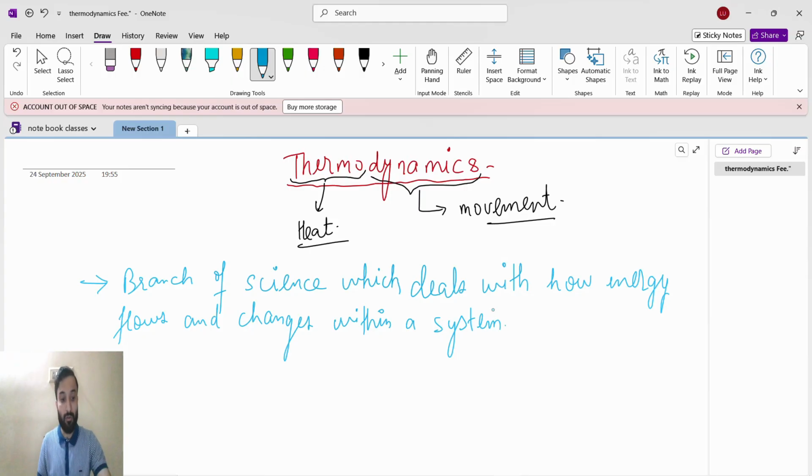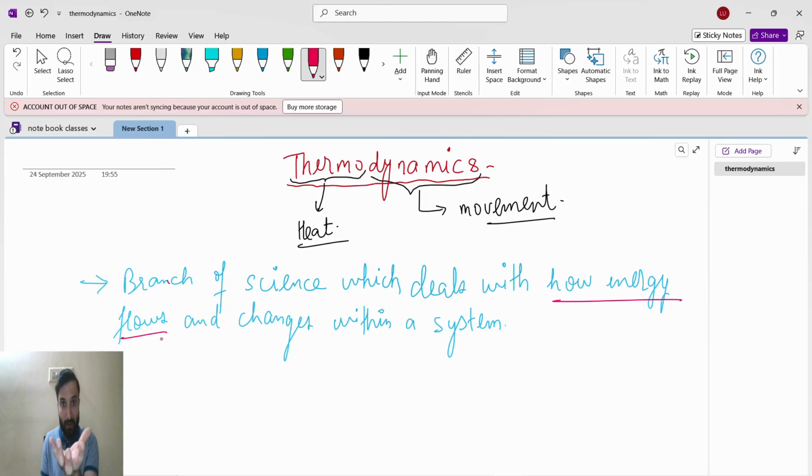So thermodynamics basically focuses on two things. The first thing is branch of science. We know thermodynamics comes under physics and under chemistry, and physics and chemistry are branches of science. So thermodynamics is a branch of science which deals with how energy flows. How energy flows means, understand the thing, energy flows. Suppose I talk about heat energy, what will happen if I bring hot water?